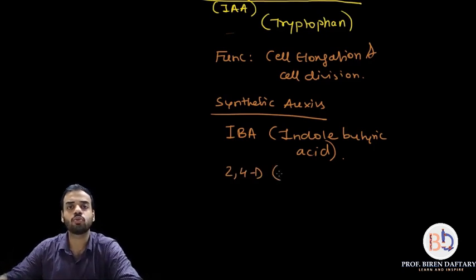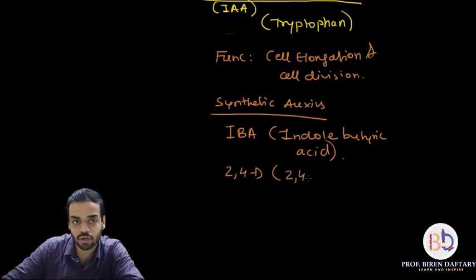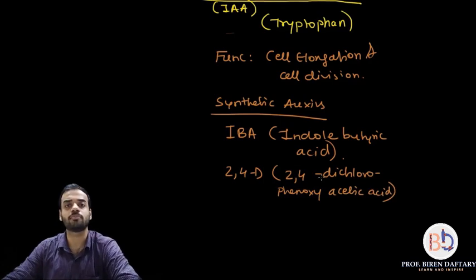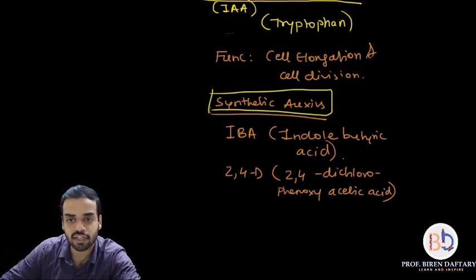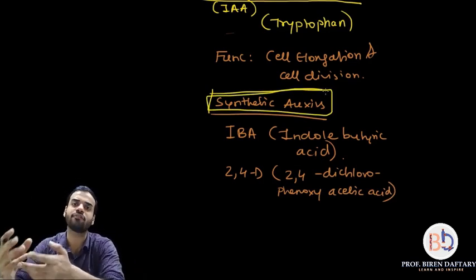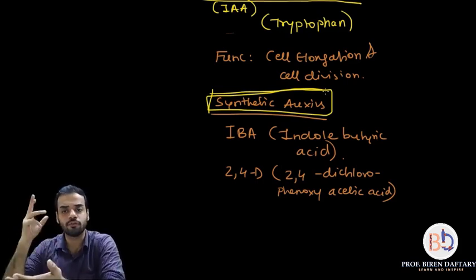Now that is 2,4-dichlorophenoxyacetic acid. So the short form for that is over here. So I will write down 2,4-dichlorophenoxyacetic acid. So these are all synthetic auxins. Please remember, if you want, I will highlight this using a different color. Synthetic auxins are not naturally produced in the plant, they are produced in the laboratory, but they function just like natural auxins. So the second example was 2,4-D, the first was IBA.